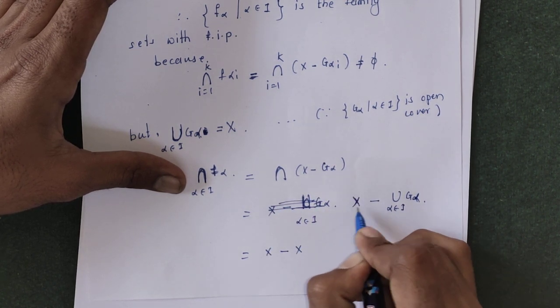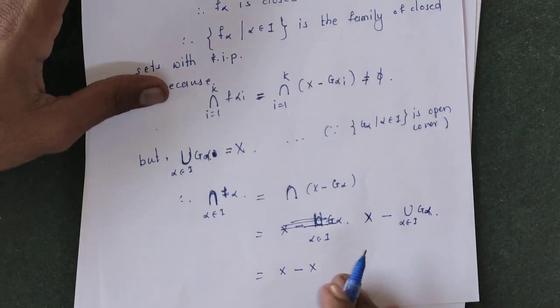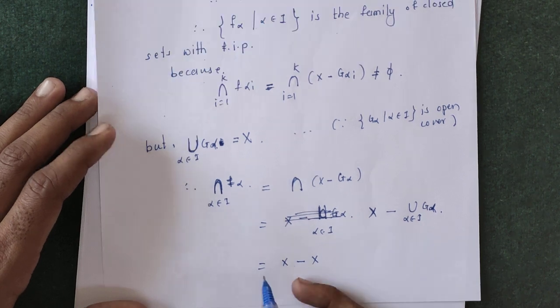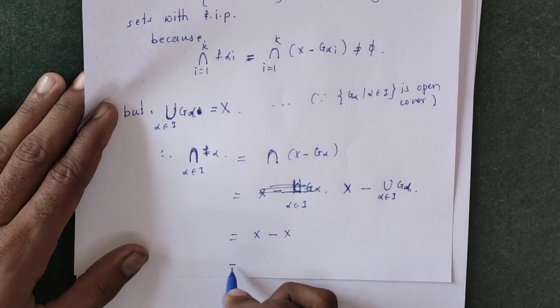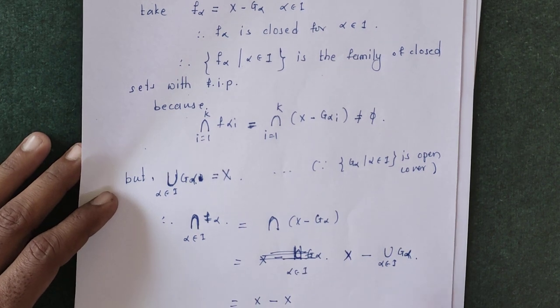So the intersection of F alpha is equal to x minus x, which is equal to phi.